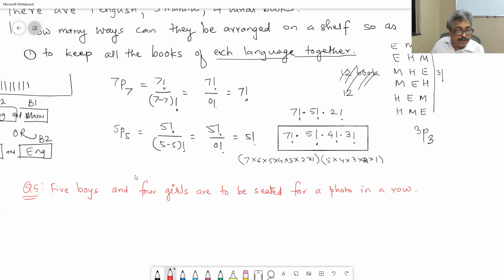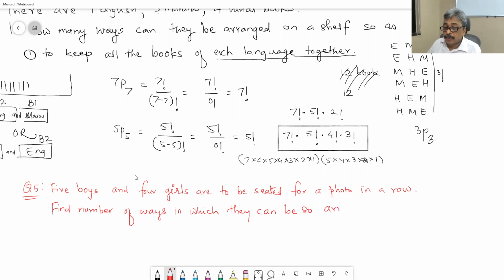Find the number of ways in which they can be so arranged, if no two girls are to sit together.